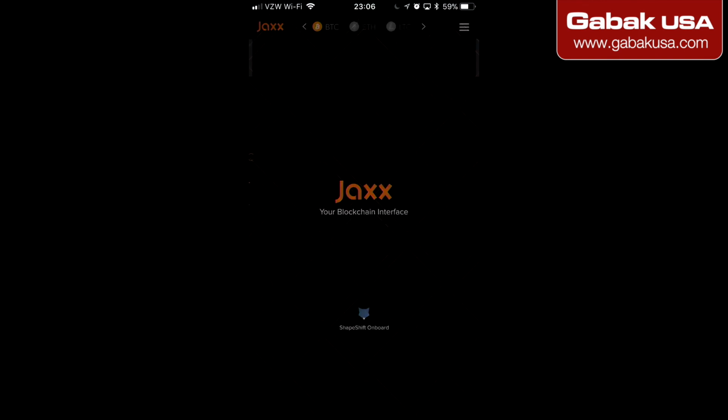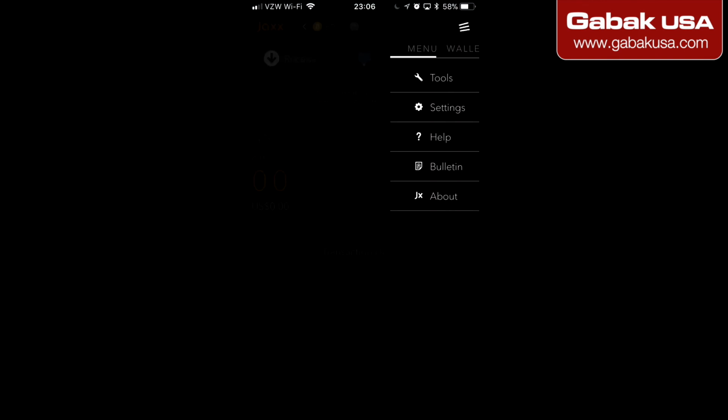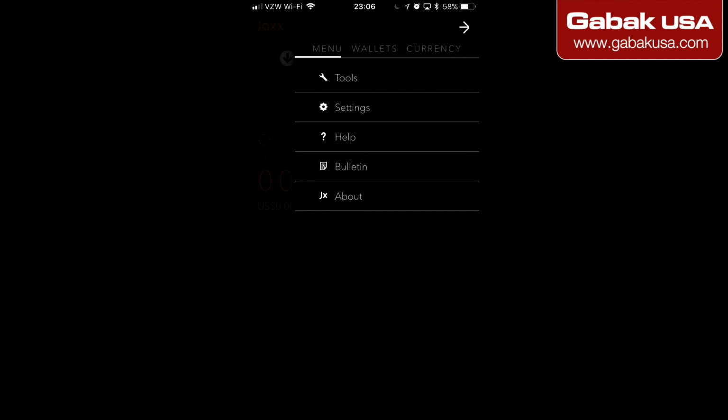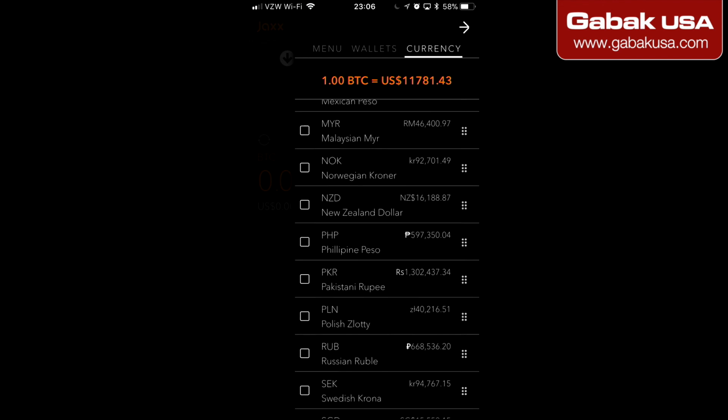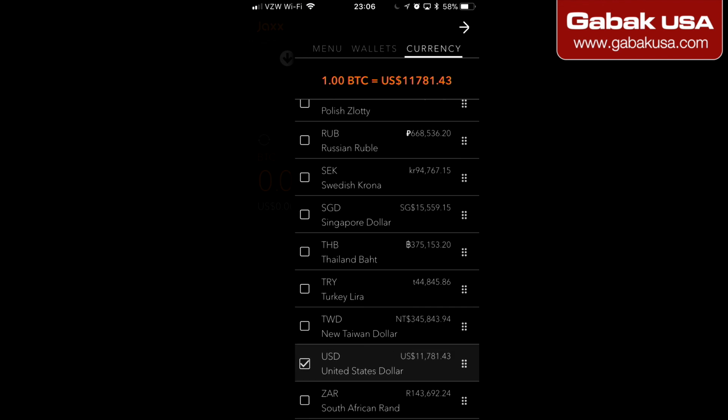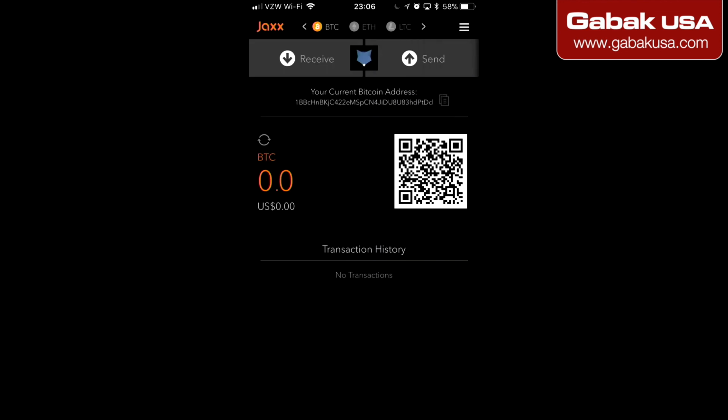We go again to the app, and we have the same options. Let's say you're on tools, help, and you have the wallet, and if you want to choose the currency, because this was the express one, it chooses just the US by default. Here you have the Fox, as you can see.